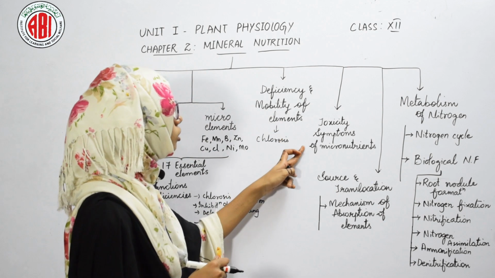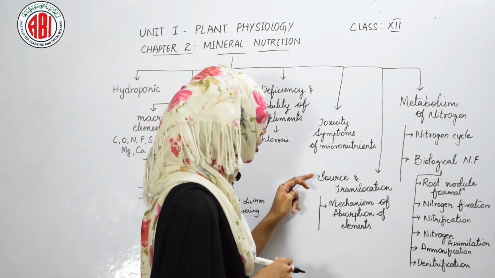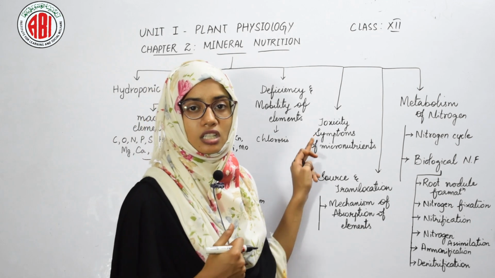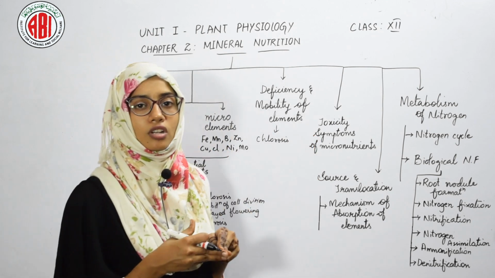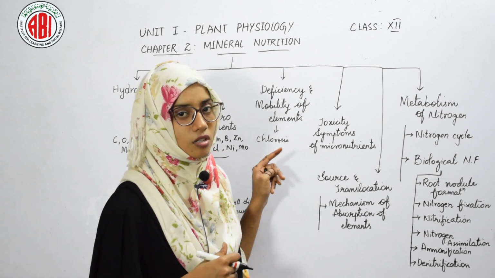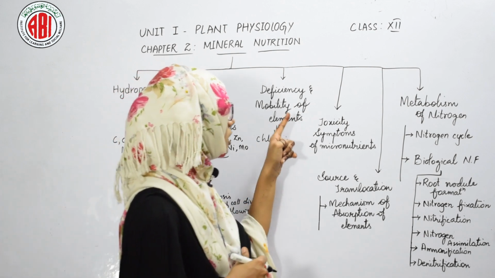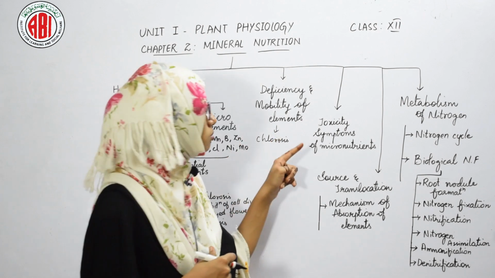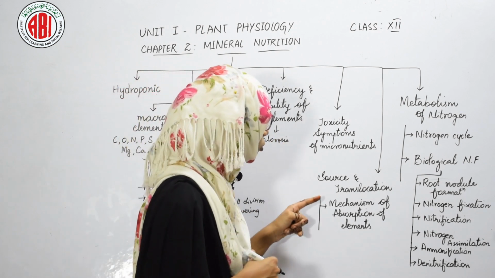So this is about the toxicity symptoms of micronutrients, and toxicity can be defined as the higher concentration which reduces the dry weight of the plant by 10%. So this is called the toxicity concentration, which results in the symptoms of toxicity by the micronutrients.